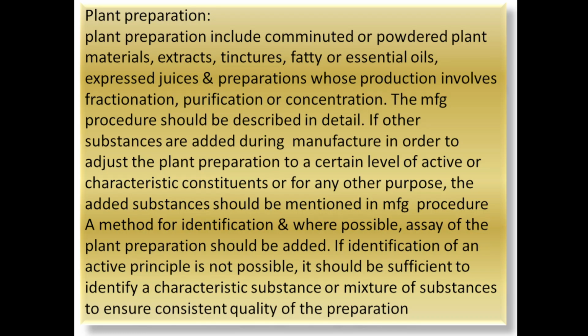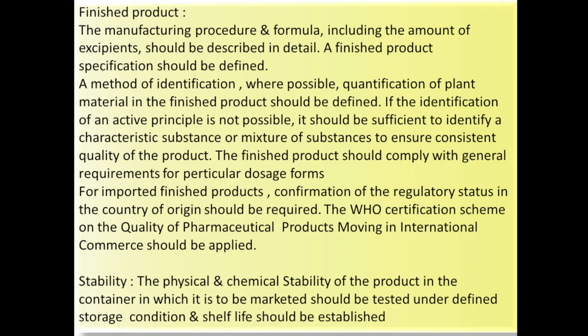separated and identified. Now for the finished product, the manufacturing procedure of the formula, including the amount of excipients, should be described in detail. So what is the formula, how that particular formulation is prepared, which ingredients are included, and how much quantity of each ingredient is added. The complete procedure and information should be given, including the amount of excipients. Which type of excipients are added and how much quantity is added, that complete information should be described in detail.